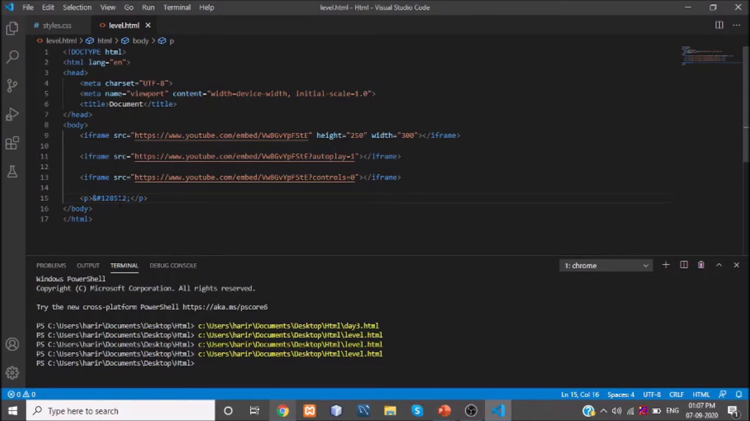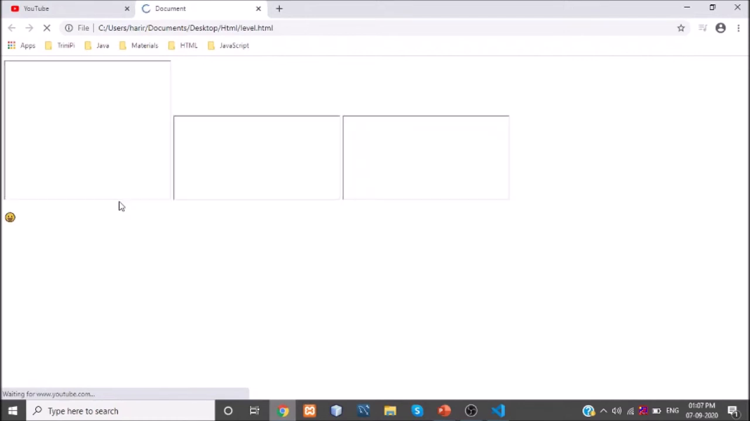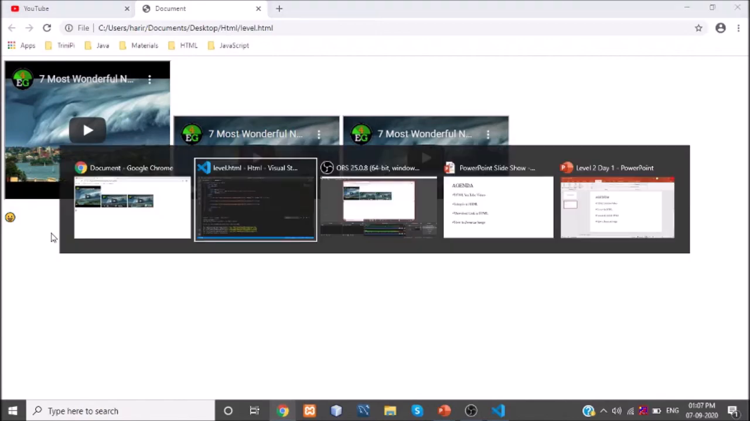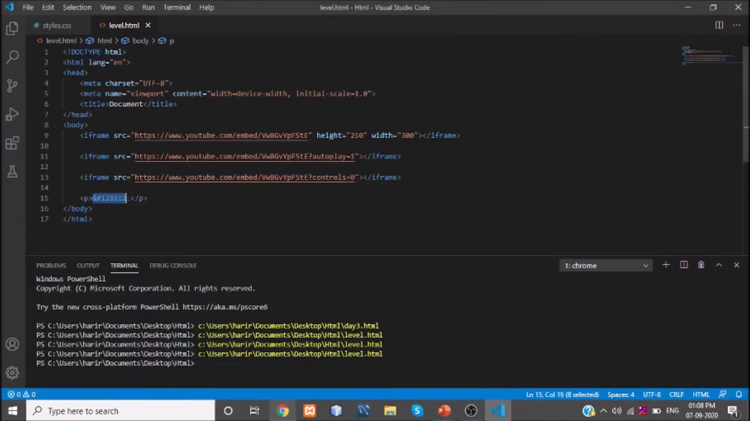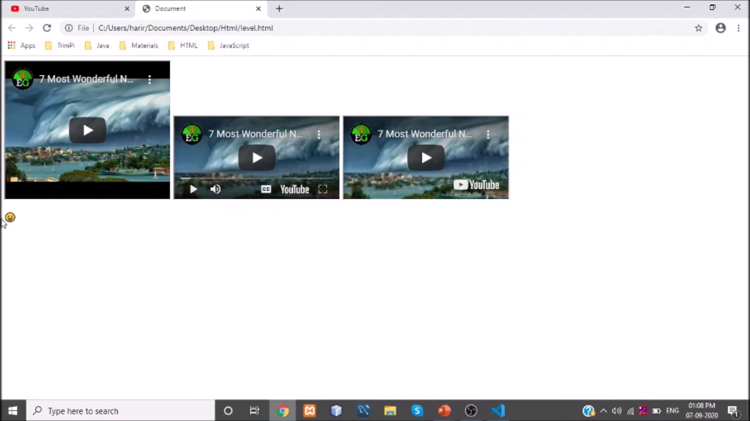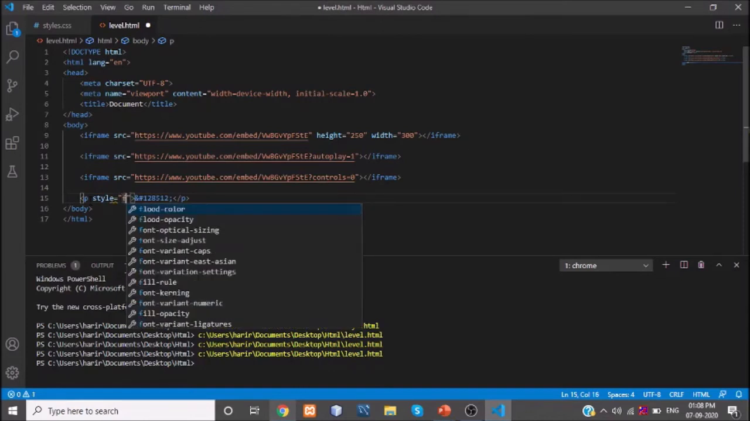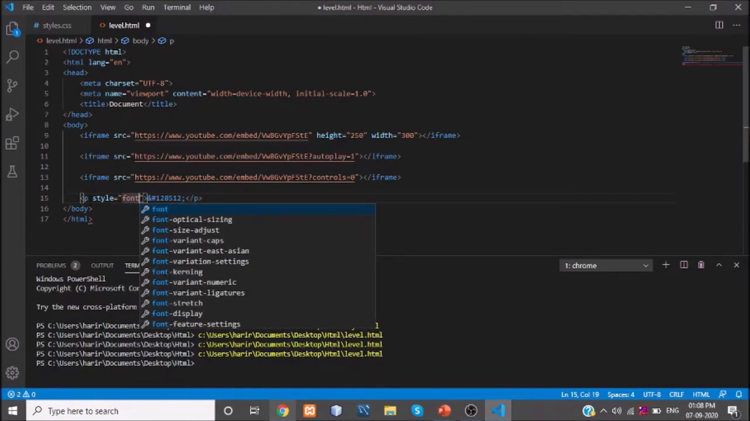Let's see what it is replicating. See, it is replicating a smiley emoji here. So for using this kind of code, I'm getting a smiley emoji. If you are not able to see the size of the emoji, let me increase the size of the emoji. For this, we have to give a style attribute. As you all know, to increase the font size in the paragraph we use font-size, right?